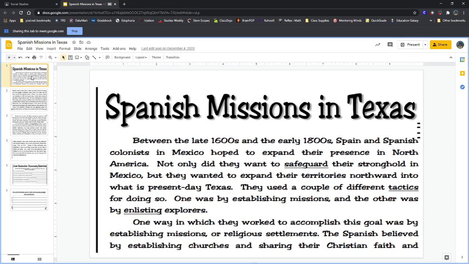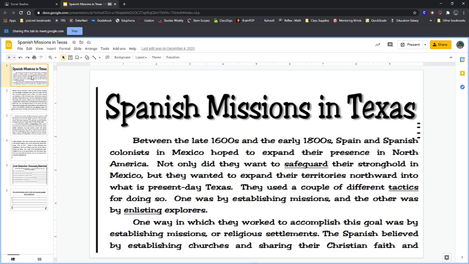Spanish missions in Texas. Between the late 1600s and the early 1800s, Spain and Spanish colonists in Mexico hoped to expand their presence in North America. Not only did they want to safeguard their stronghold in Mexico, but they wanted to expand their territories northward into what is present-day Texas. They used a couple of different tactics for doing so. One was by establishing missions, and the other was by enlisting explorers.